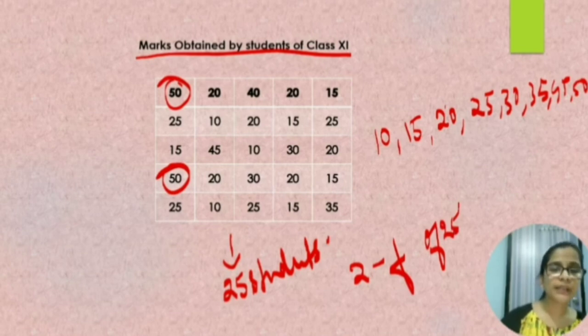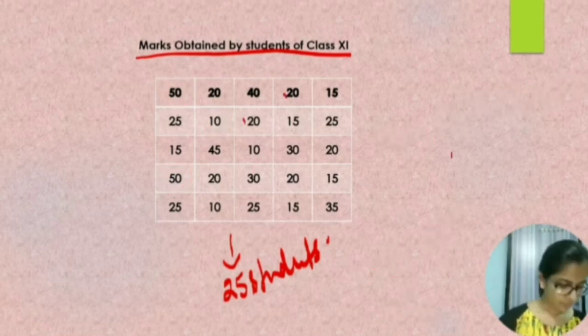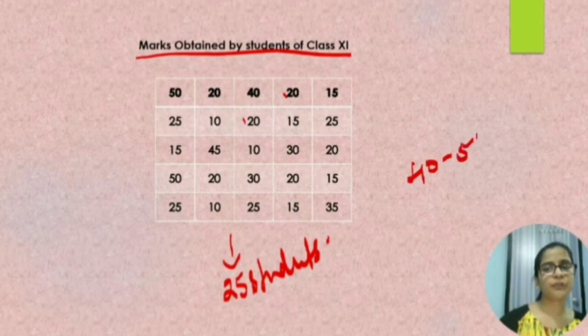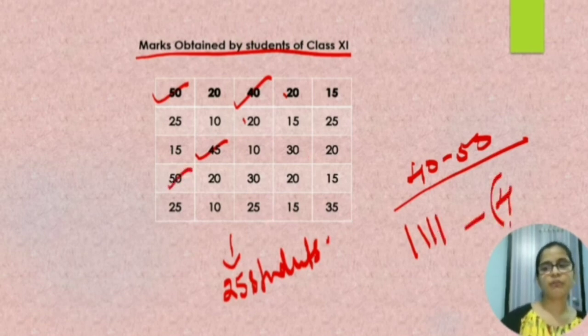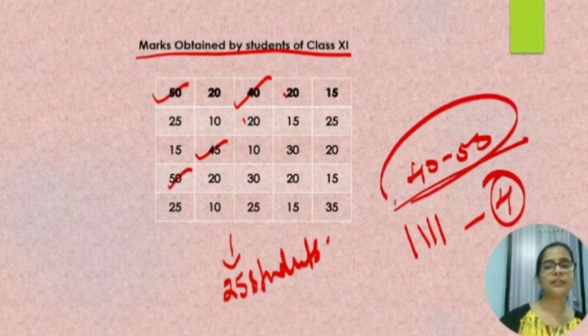If the question asks how many people got 10 marks, then 1, 2, 3. 3 is the frequency. So in the question, if they have asked how many students have secured marks from 40 to 50, so first line, 41, 42, third, second nothing, third 45, fourth 50, that's it. So 4 is the frequency of the class interval 40 to 50.